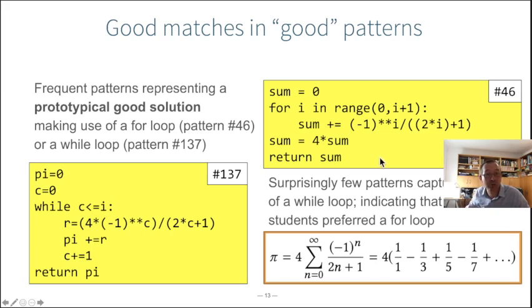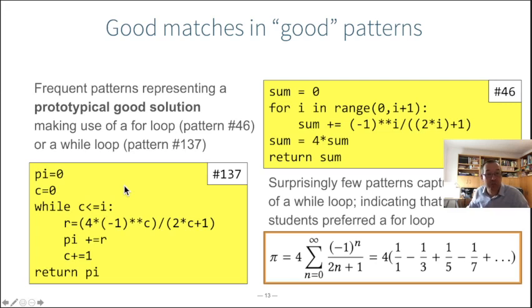There were other solutions that were essentially the same, but for example, not using a variable sum, but s, and they all looked very similar. Maybe the formula was slightly different, but still correct. So the first typical solution was just using a for loop. You start summing at 0, you return the sum in the end, and here you calculate each of the terms of the series, you multiply it by 4. And you have the same solution, but using a while loop here.